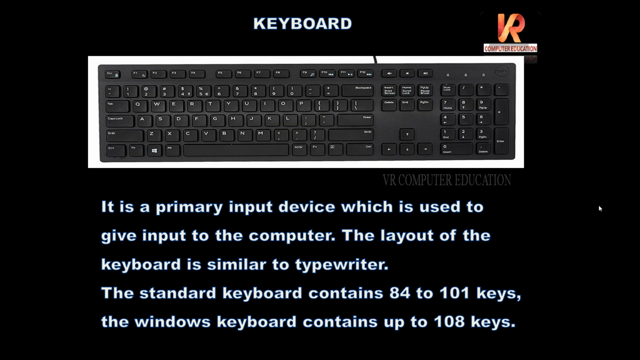A standard, normal keyboard contains 84 to 101 keys, and the Windows keyboard, so what is the specialty of the Windows keyboard? It contains multimedia keys, meaning some additional keys like Internet Explorer or audio, mute, unmute, fast forward. Like that, additional keys we get on the keyboard. So that keyboard contains 108 keys.